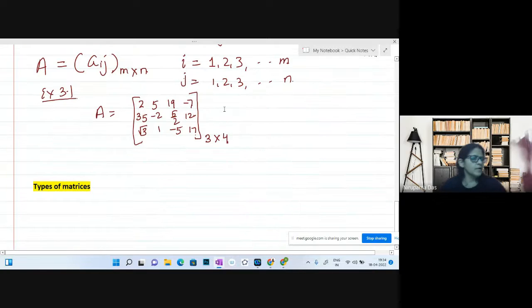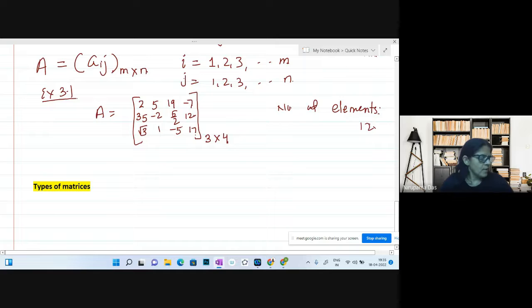Okay, the first part is write the order of the matrix. So 3 by 4 you can write. The number of elements you can count here, but you know the trick now. 3 by 4 means number of elements 3 into 4, 12.